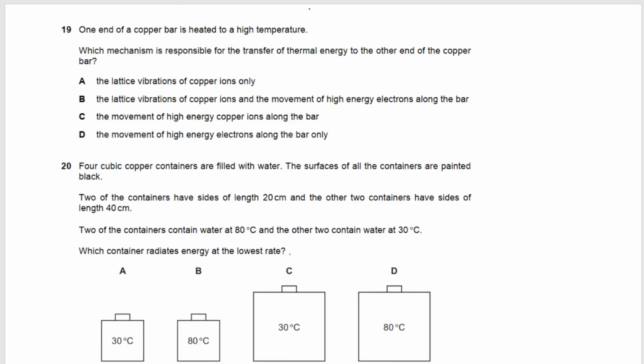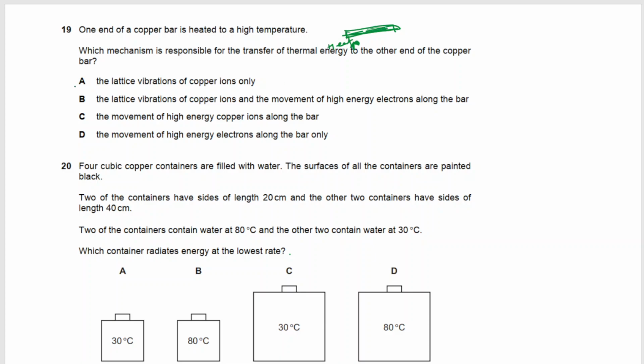One end of the copper bar is heated. I have this copper bar, and one of its ends I start heating, I start providing heat to it. Which mechanism is responsible for the transfer of thermal energy to the other end of the copper? How will this heat reach the whole bar? The whole bar will get hot. How will it happen?